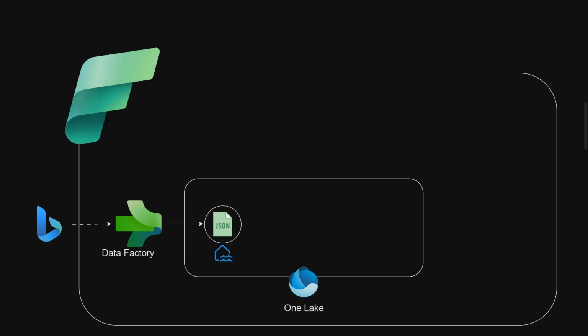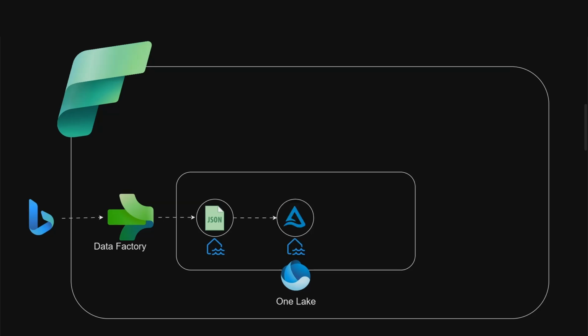Once the JSON data is stored in the lakehouse database, we are going to be processing this JSON data. We're going to be giving it a proper structure, by which I mean a table structure with a predefined schema. The table we're converting the JSON to is going to be saved as a delta table.